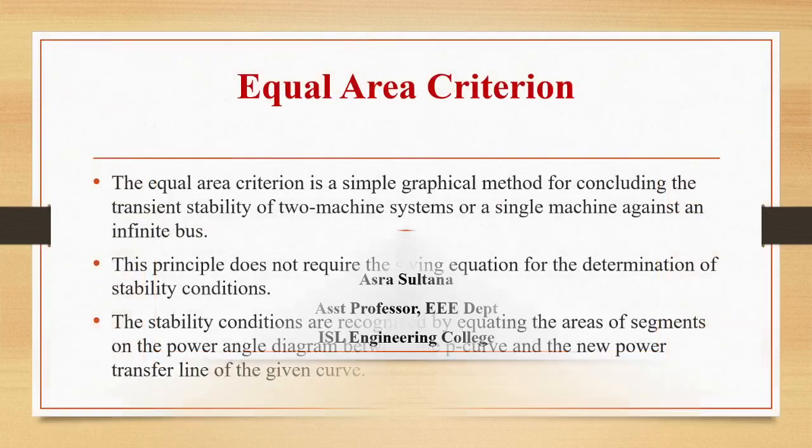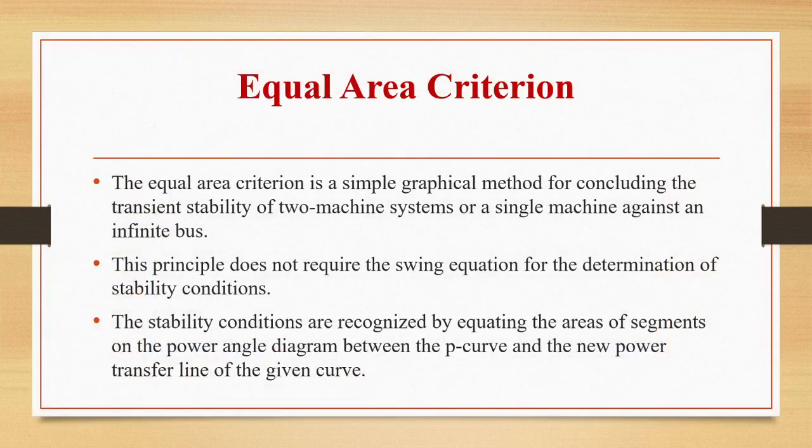So we are going to continue with the topic of equal area criterion. Equal area criterion is a simple graphical method for concluding the transient stability of two machine systems or a single machine against an infinite bus. This principle will not require the swing equation for determination of stability conditions. Stability conditions can be recognized by equating the areas of segments on the power angle diagram between the P curve and the new power transfer line of the given curve.